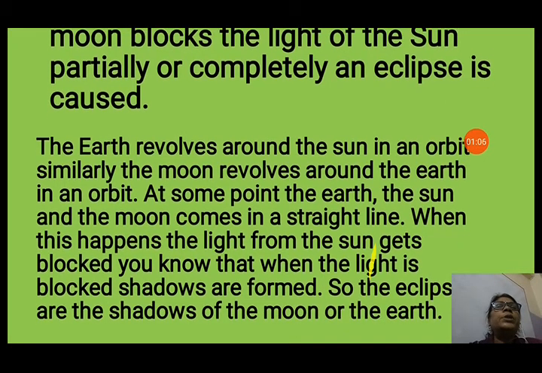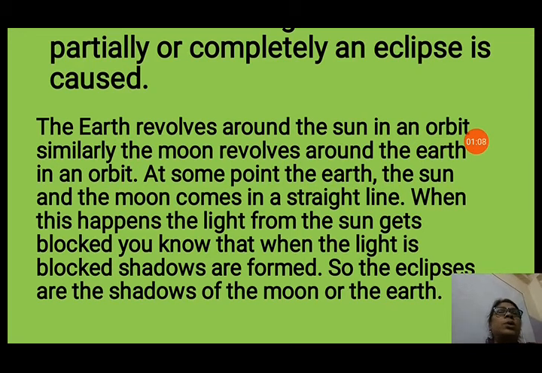The earth revolves around the sun in an orbit, we all know. Similarly, the moon also revolves around the earth in an orbit, because the moon is the natural satellite of the earth, and a satellite is a body that revolves around a planet, we know, and a planet is a body that revolves around the sun, that is a star.